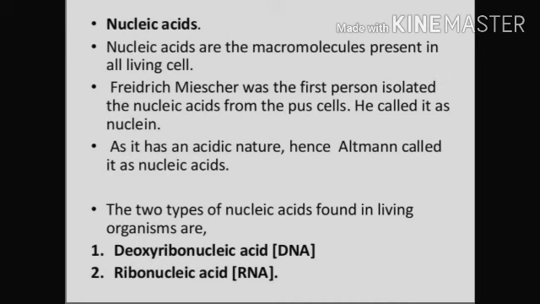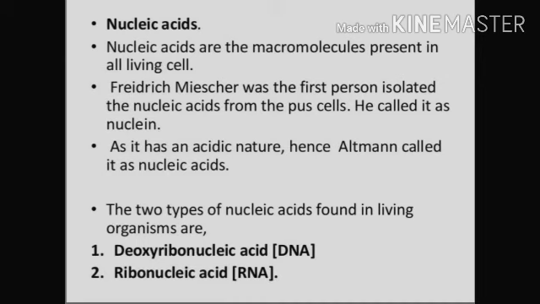Friedrich Miescher was the first person to isolate nucleic acid from pus cells, and he called it nuclein. As it has an acidic nature, Altman called it nucleic acid.